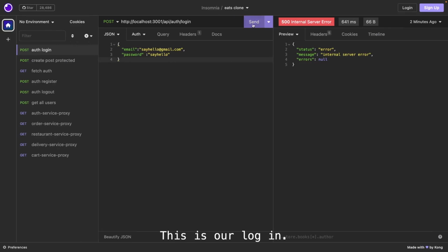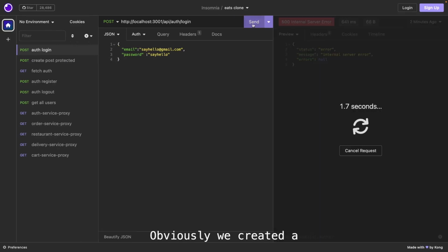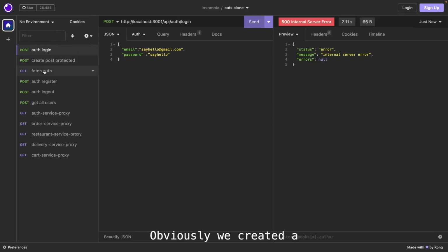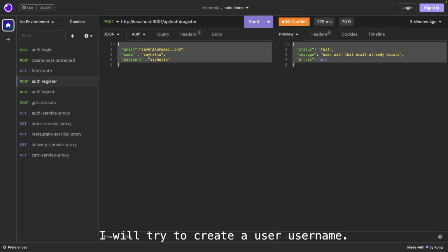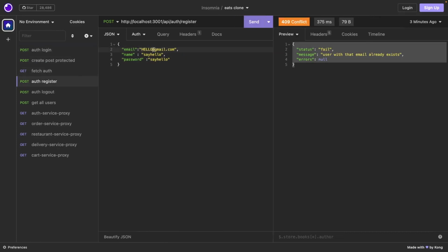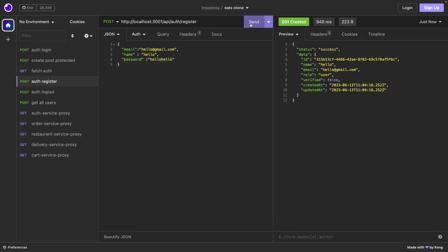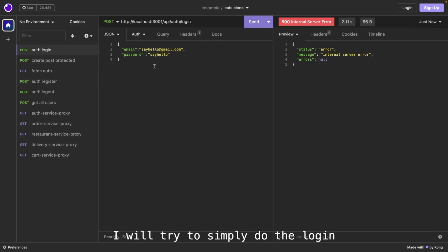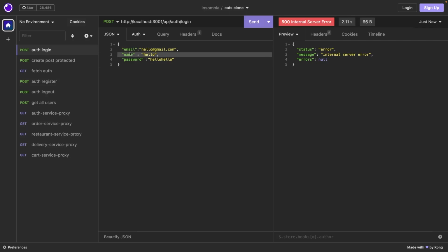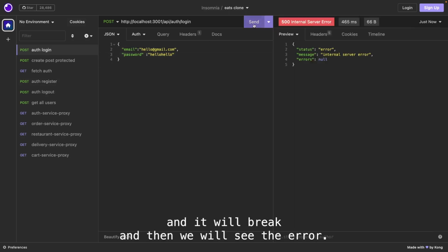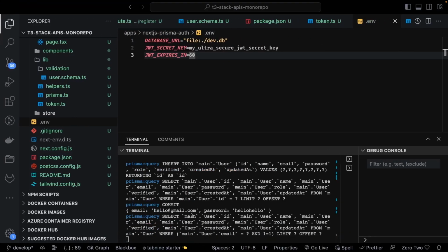Okay, this is our login. Obviously we created a user before, I will try to create a user again. Simply hello. We'll try to debug this and see where it is breaking. So it is created. Now we will try to simply do the login, and it will break, and then we will see the internal server error.